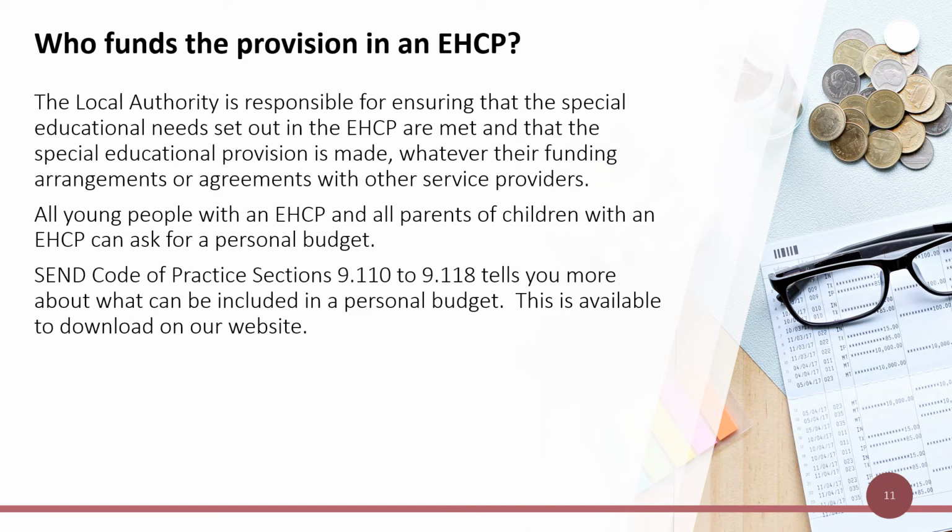Who funds the provision in an EHCP? The local authority is responsible for ensuring that the special educational needs set out in the EHCP are met and that the special educational provision is made, whatever their funding arrangements or agreements with other service providers. All young people with an EHCP and all parents of children with an EHCP can ask for a personal budget. SEN Code of Practice sections 9.110 to 9.118 tells you more about what can be included in a personal budget. This is available to download on our website.